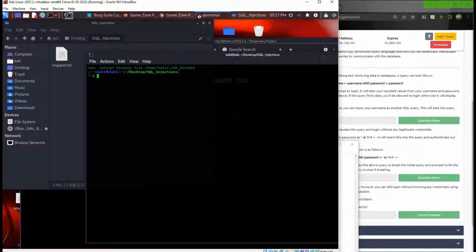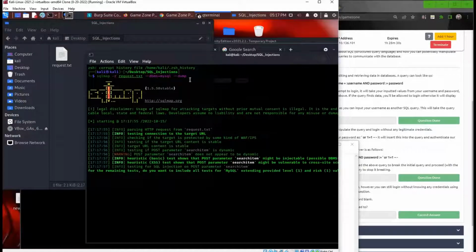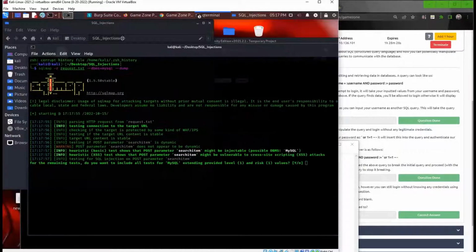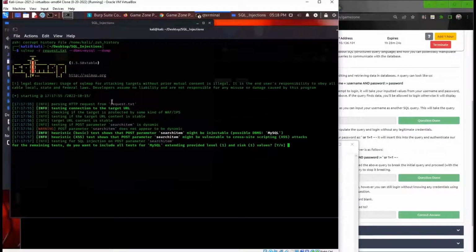Next, I'm going to run sqlmap. So let's go ahead and try running sqlmap against that. Okay, I'm gonna put the command they provided. Enter, it's running. We'll give it a sec. It's gonna actually try to automate SQL injections.